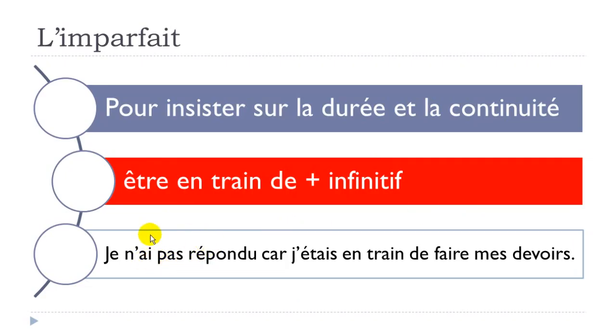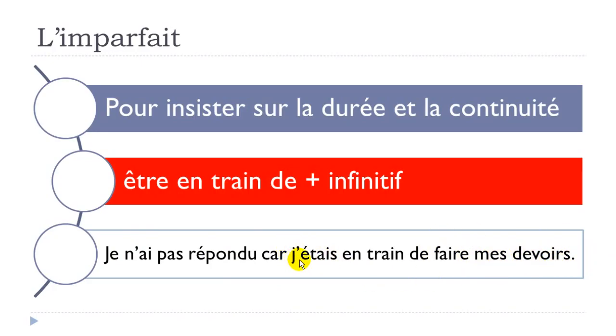I wanted to make the difference as well with the passé composé form here. Je n'ai pas répondu. Répondre is to answer, car, because, j'étais en train de faire mes devoirs. Faire mes devoirs, to do my homework.